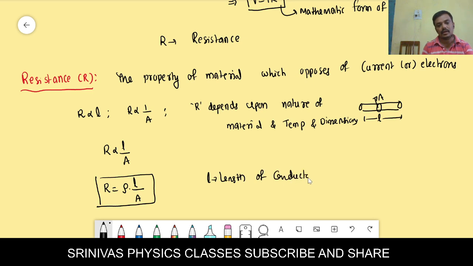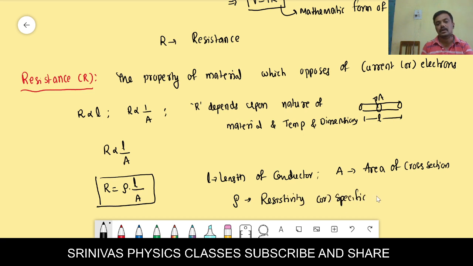What is A? A is the area of cross section. Okay, and what is rho here? Rho is the proportionality constant. It is resistivity, or specific resistance. Okay, right.